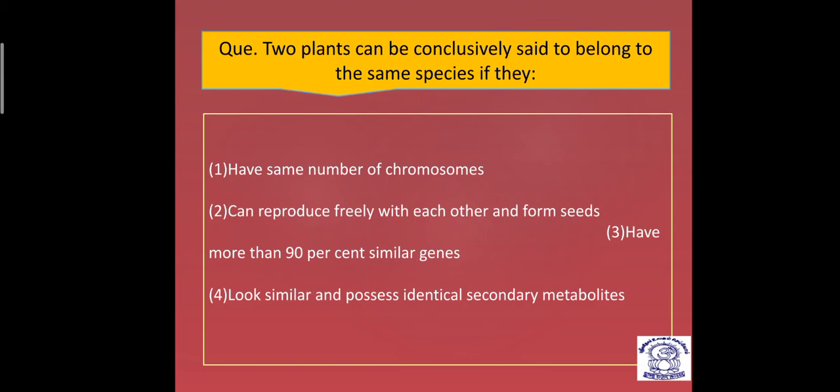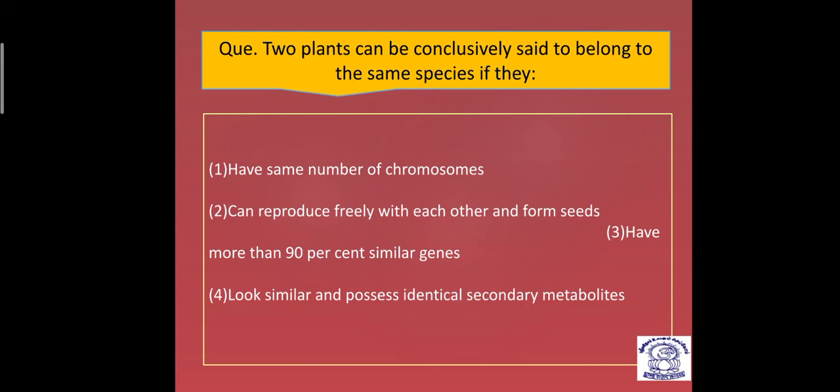Let's talk about the next question. Two plants can be conclusively said to belong to the same species if they... yes, we have studied already a topic, that is the biological concept of species. And in the biological concept of species, we have studied that the individuals of one species interbreed and give fertile offspring.